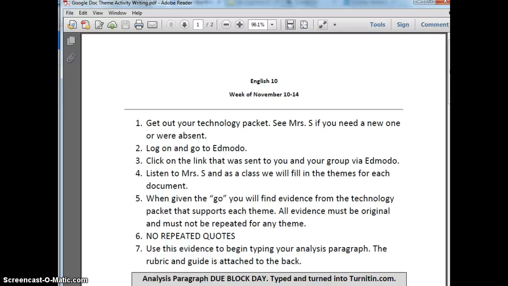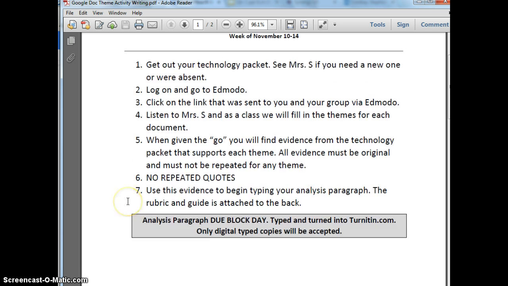Alright guys, so for your paragraph that's due by 11:59 p.m. on Friday, November 14th, here's what you need to do. In class on Monday, we all went to the computer labs. Everyone in class should have been sent a link on Edmodo. And so these are the directions that we followed, and then the analysis paragraph due block day, it should be